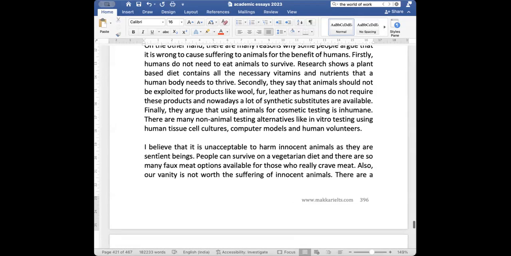What is sentient? They have emotions, but they cannot express it. Yes, they have emotions, but they cannot express. ठीक है?